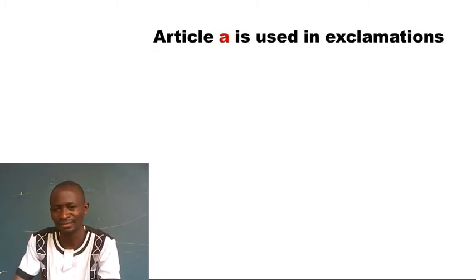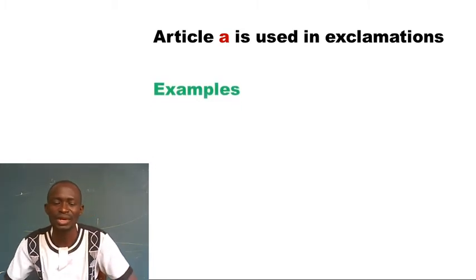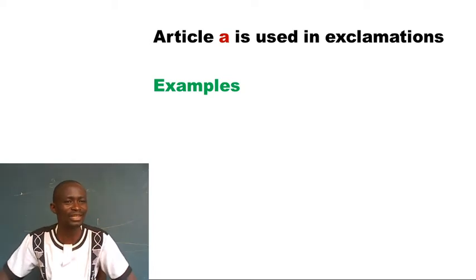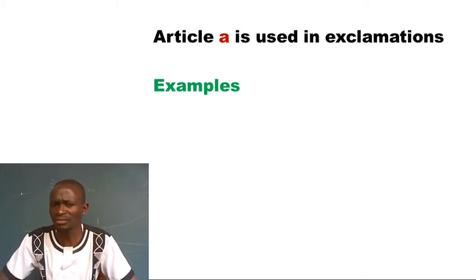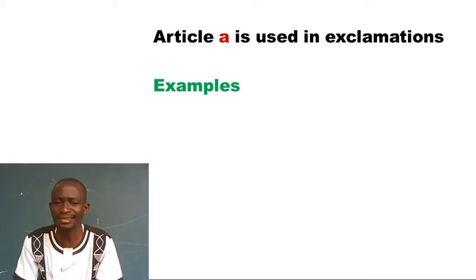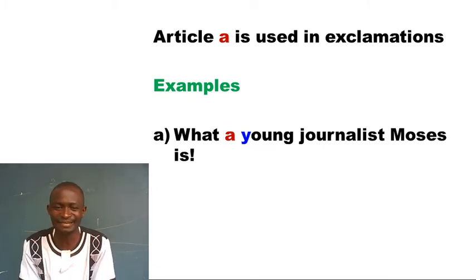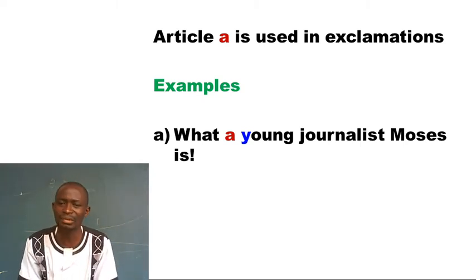Friends, I want to take you to the next bit. Use of article a when we're exclaiming in sentences. So I've said article a is used in exclamations. For example, I may see something and I wonder, this man is very tall. So I'll say, what a tall man this is. This man is very smart. I can say, what a smart man this is. I'm wondering, I'm exclaiming. So what do I have for you? I have, what a young journalist Moses is. Moses, young man, already a journalist. We're wondering. So I'll say, what a young journalist Moses is.